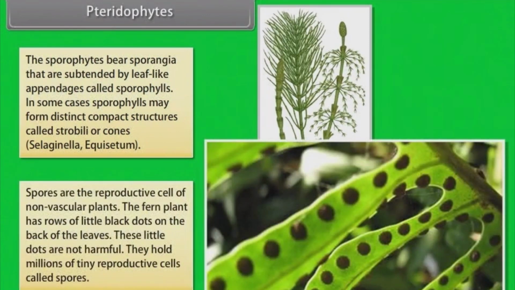Spores are reproductive cells of plants. The fern plant has rows of little black dots on the back of the leaves. These little dots are not harmful. They hold millions of tiny reproductive cells called spores.